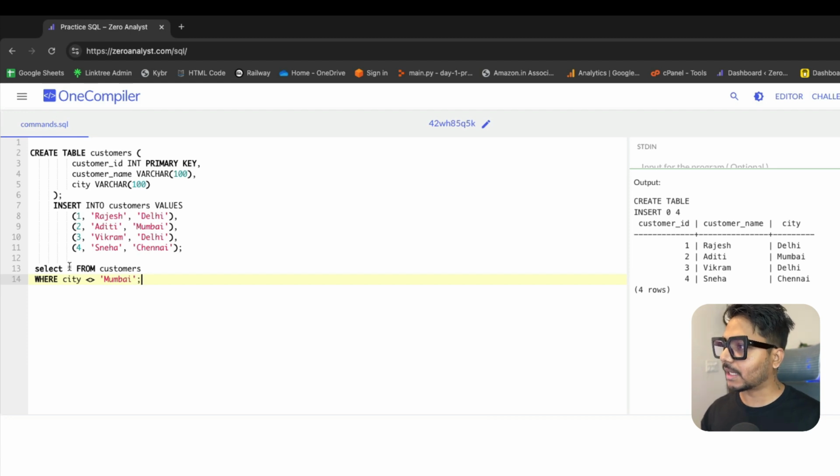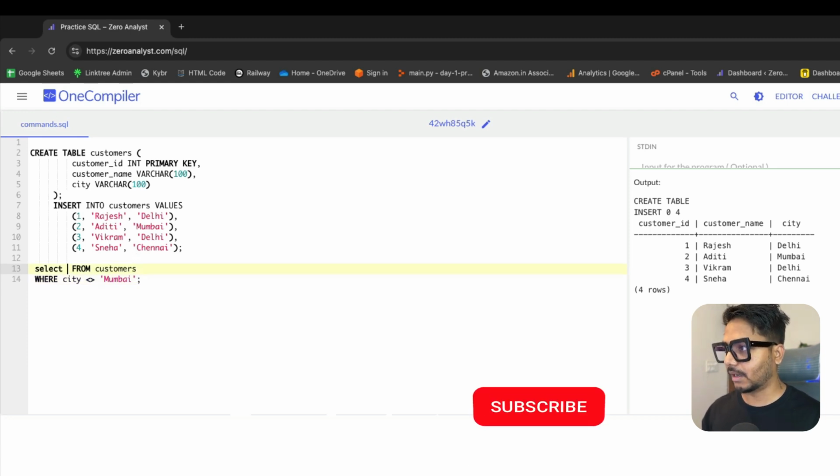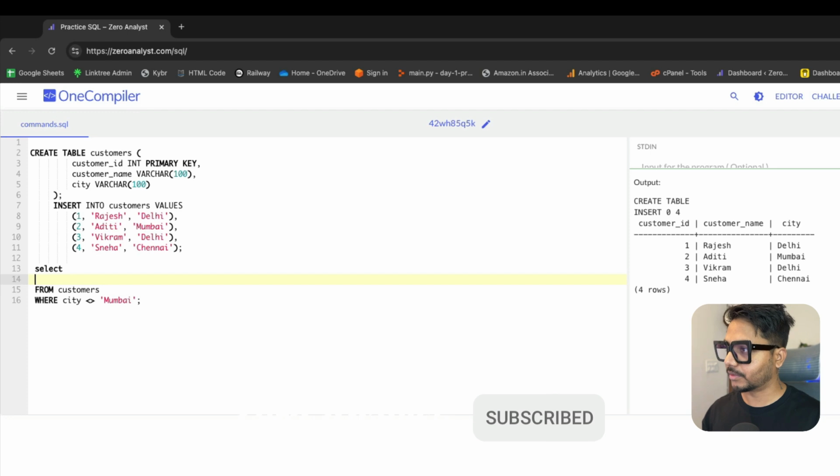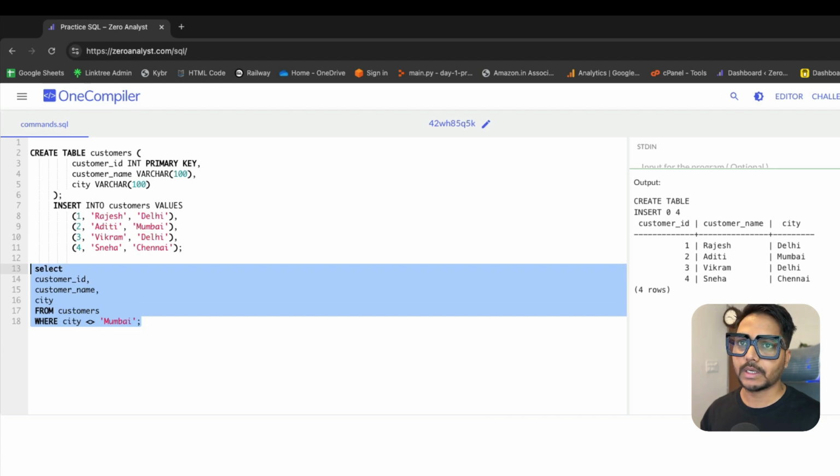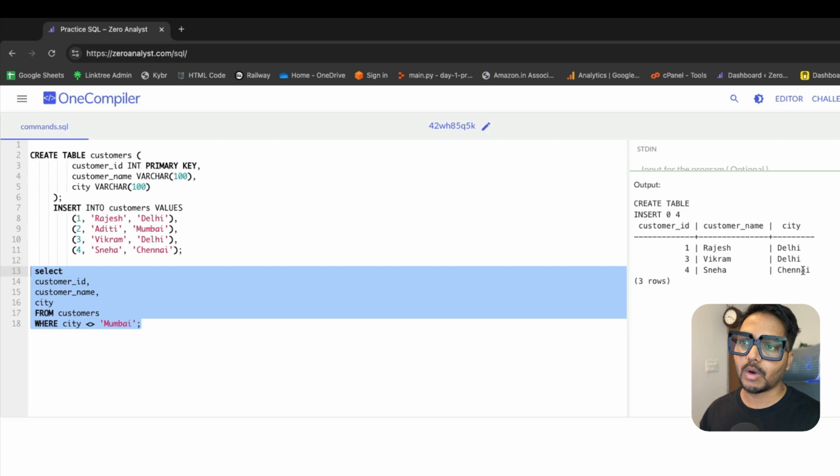Now I can use a star, or I can select the three columns to make it more interesting. So I can go ahead and say I need customers ID from this table, and I would need the customer name from this table, and I would need the customer's city from this table, but only those who are not from Mumbai. Okay, so let me just go ahead and run this query to see if it is working. So you can see I got all these three customer details who are not from Mumbai.